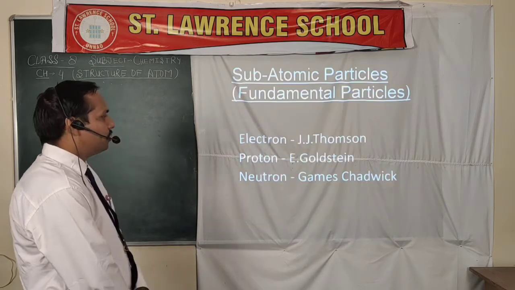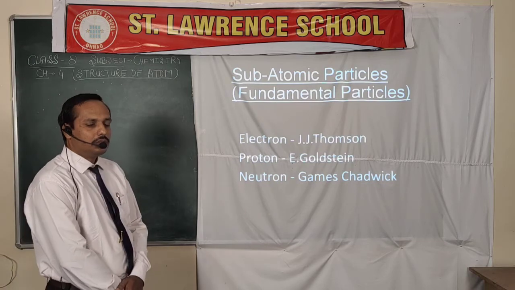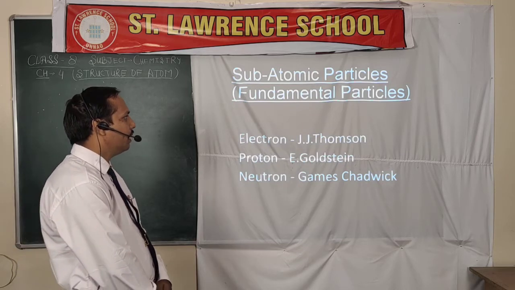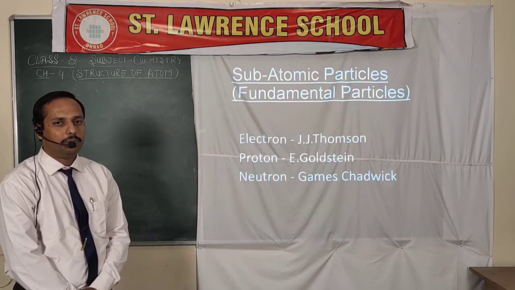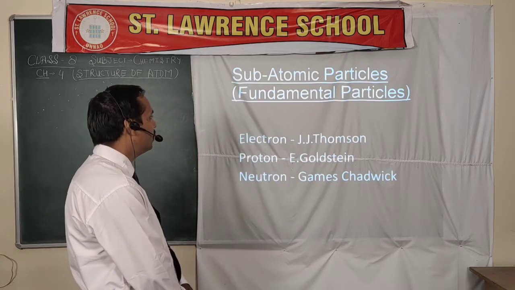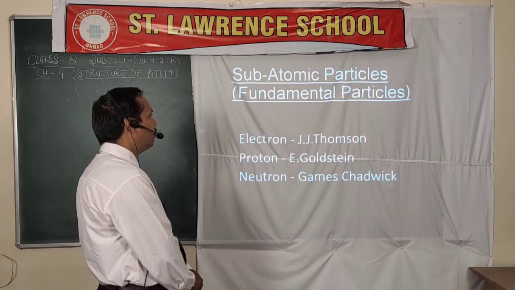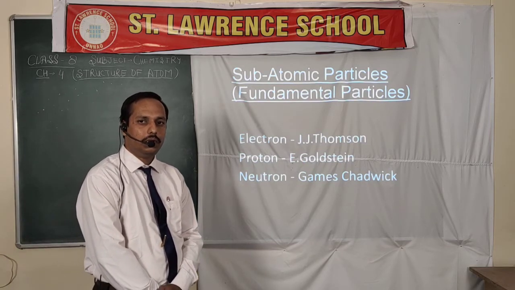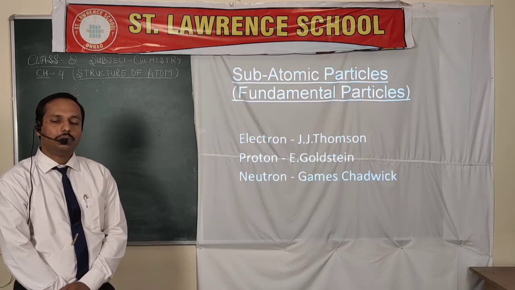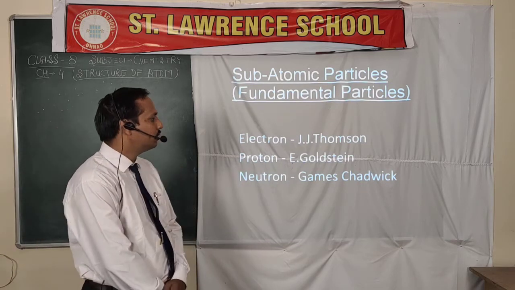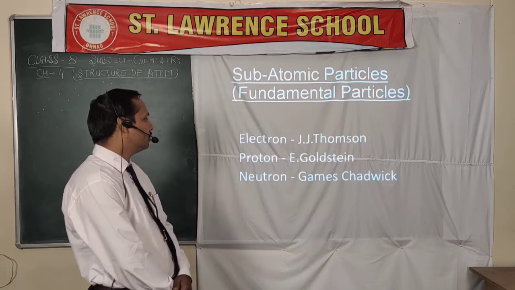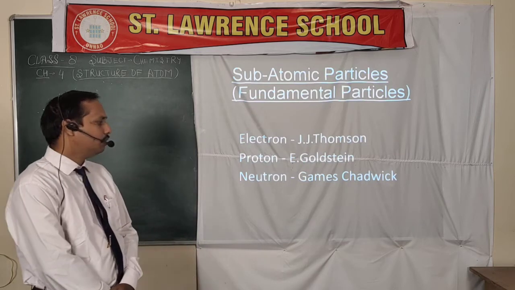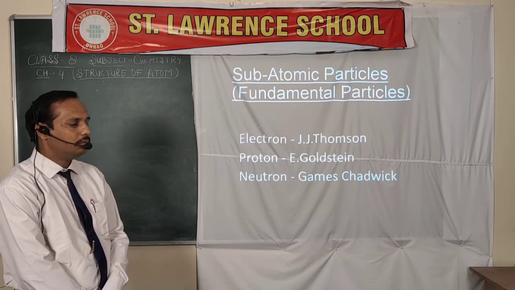Now the atom is the smallest part of any substance or matter. But the atom is made up of some permanent particles, known as subatomic particles or fundamental particles. These are the electron, proton and neutron. The electron was discovered by J.J. Thomson, the proton was discovered by E. Goldstein, and the neutron was discovered by James Chadwick.